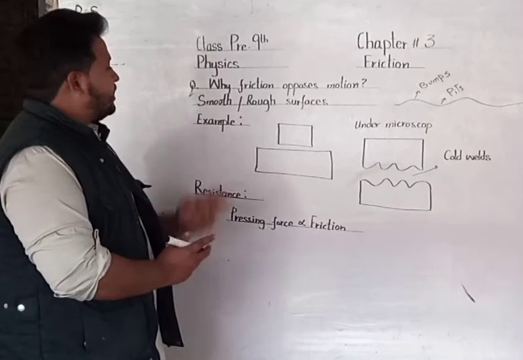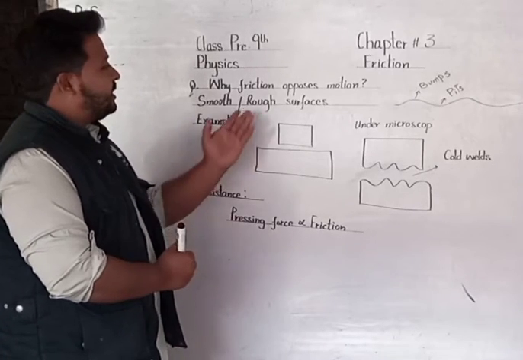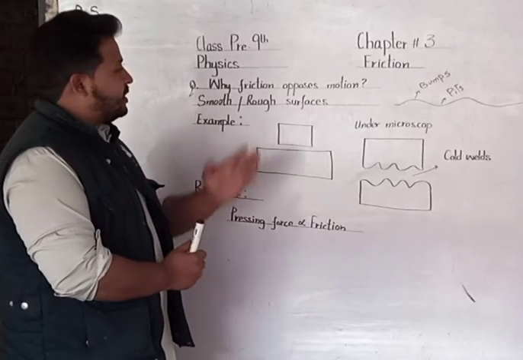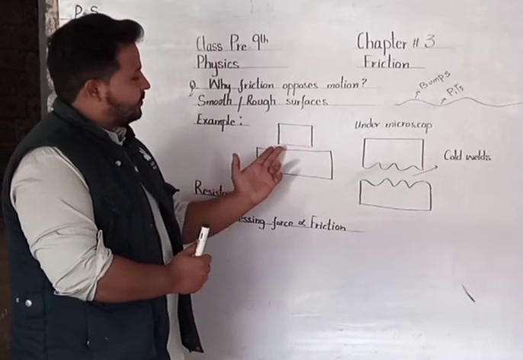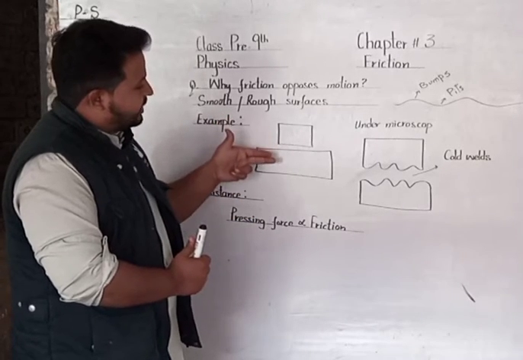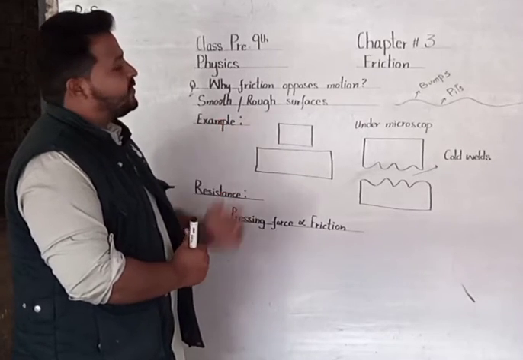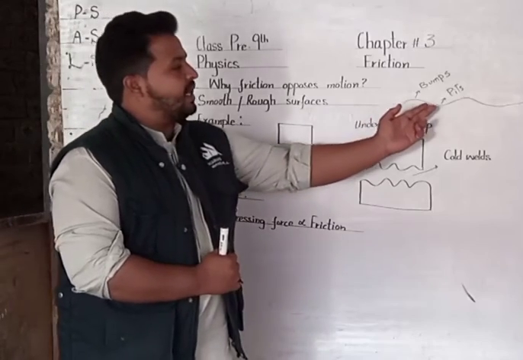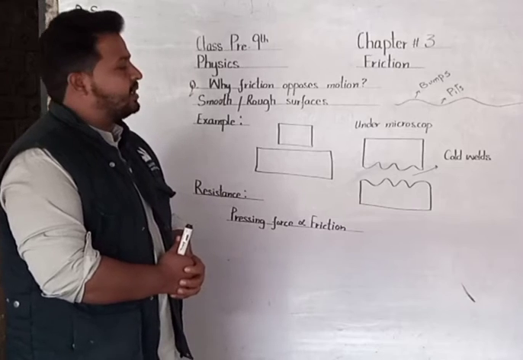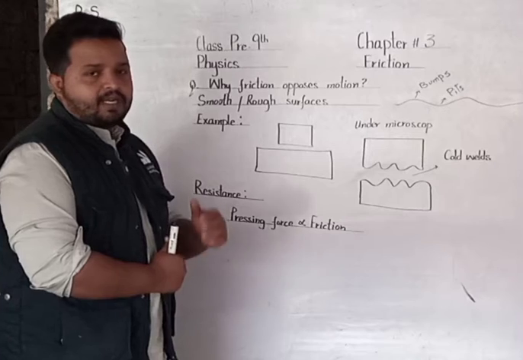We know that a smooth surface offers less resistance and a rough surface offers more resistance. Because a smooth surface is smooth, one block can easily slide over the other block because both are smooth. But rough surfaces have bumps and pits. That's why they offer more resistance, and even smooth surfaces also offer resistance, but less.